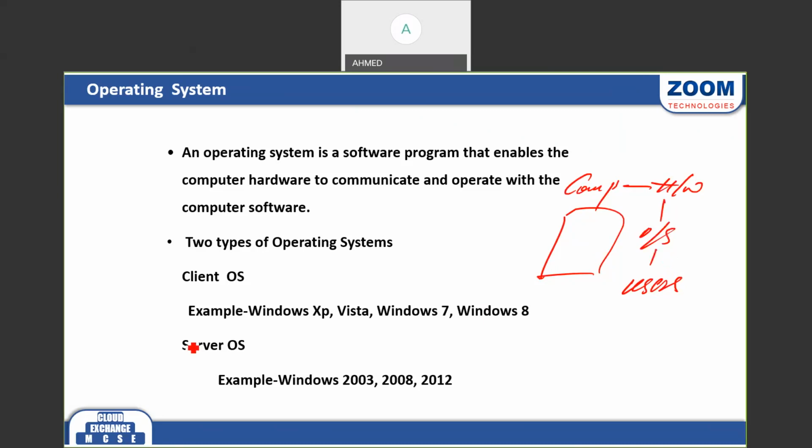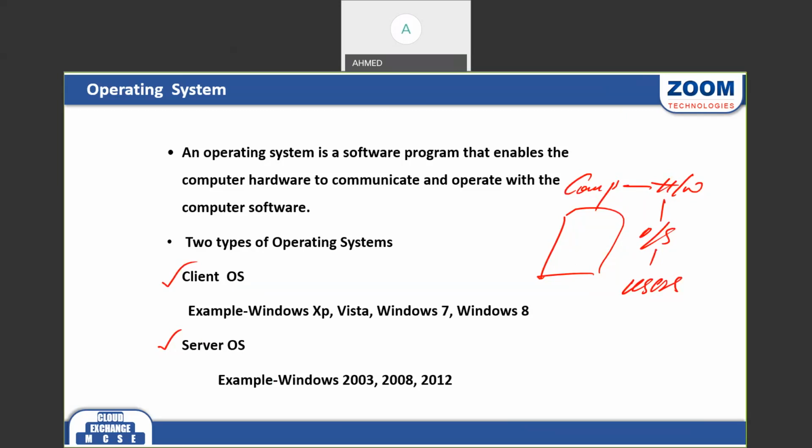And Microsoft has given two kinds of OS. Just now we have seen server and client operating systems. So where do we have to use a server OS? If you want to design your network, if you want to create your network, and in your network you want a server, so if you want to configure a server, we require a server OS. By using a server OS we can configure servers, and by using servers we can serve services. Maybe you can allow users to access the resources, or we can deny users access to the resources here.